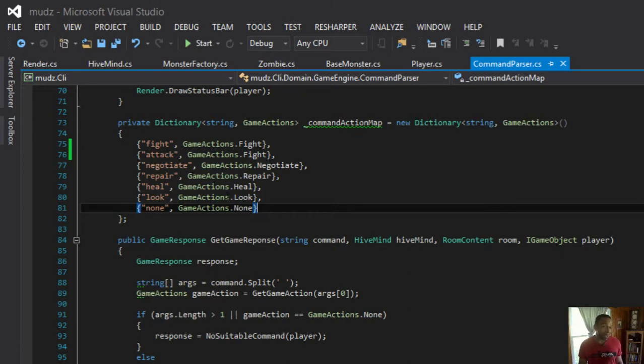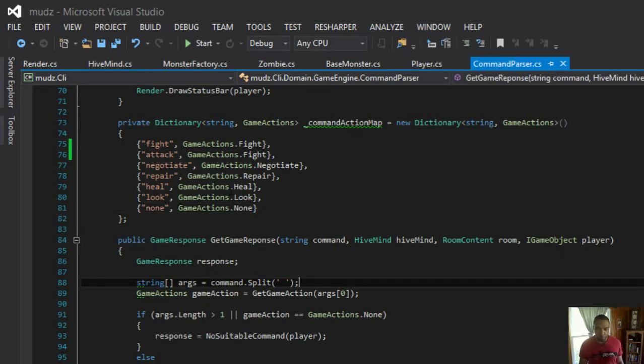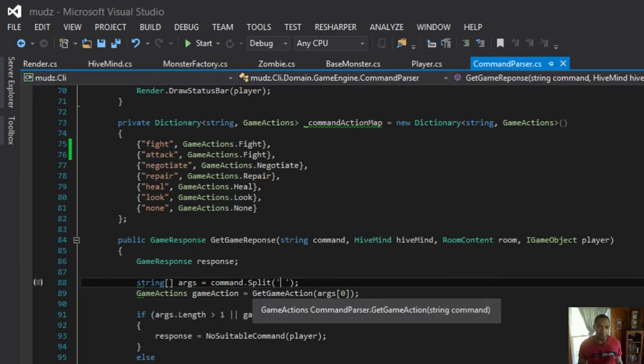I promise you it's not as bad as it looks. So, I've checked it out, get game response. I take in the command, I split it on a space, and then I call get game action and pass in the first argument, right?